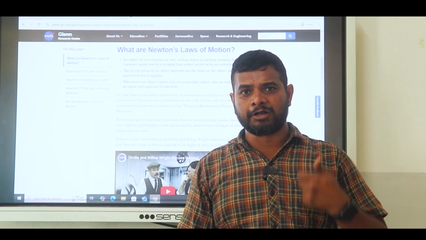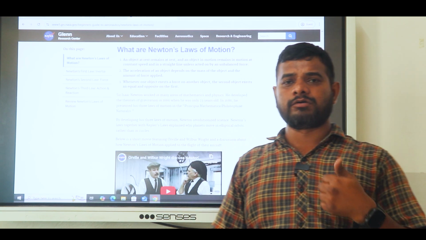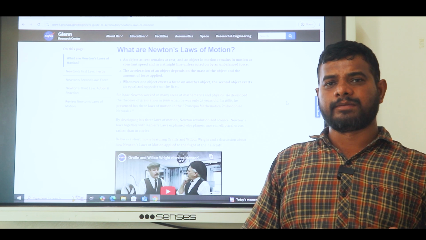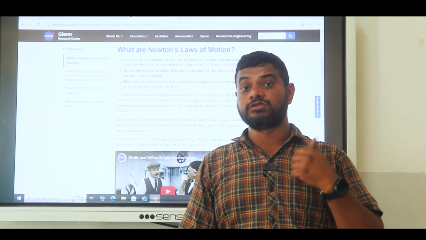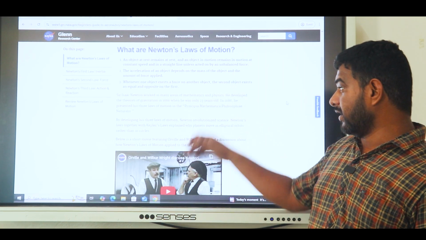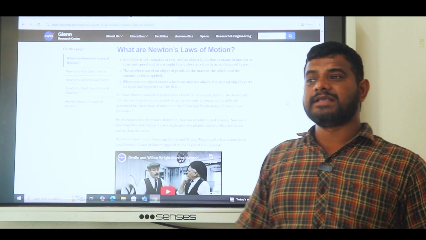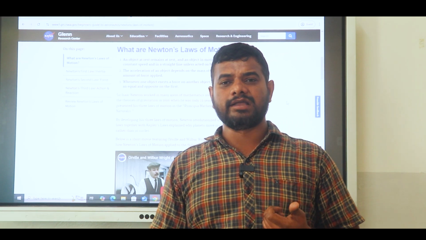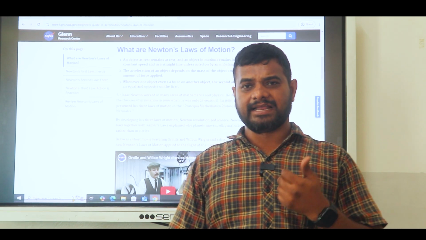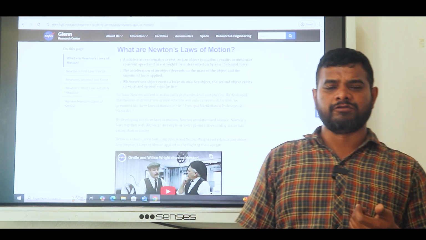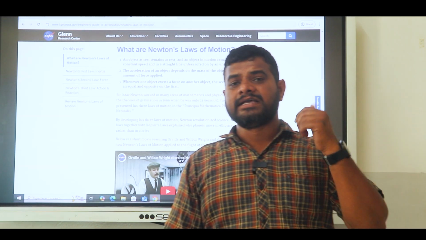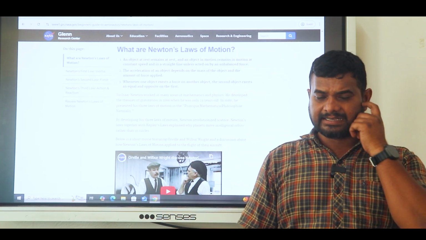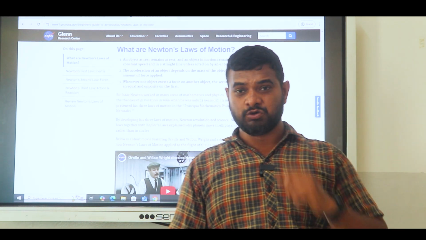Before Newton's first law, we discuss momentum. What is momentum? Momentum is the product of mass and velocity. What is the SI unit of momentum? The SI unit of momentum is kilogram meter per second. And the CGS unit? What is the full form of CGS? Centimeter gram second. So the CGS unit of momentum is gram centimeter per second.